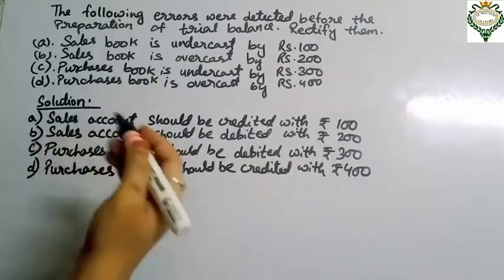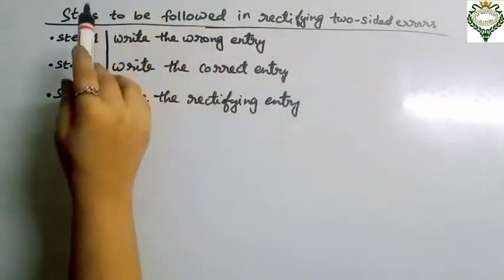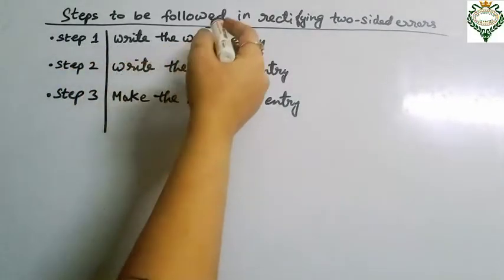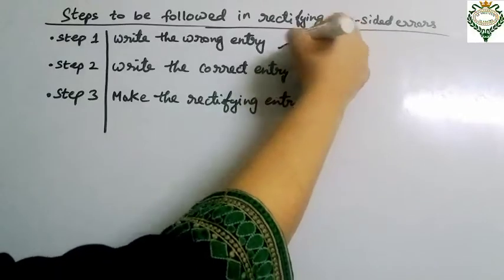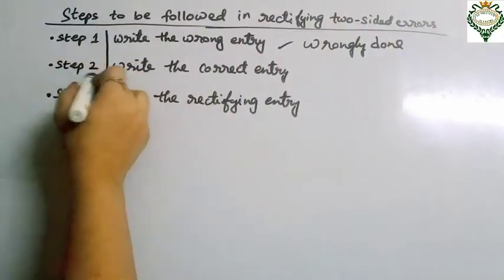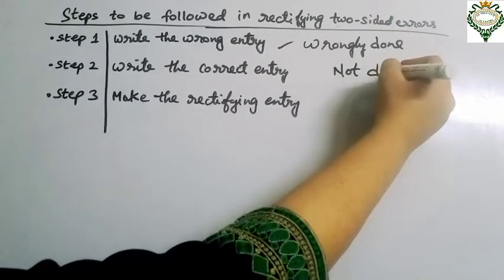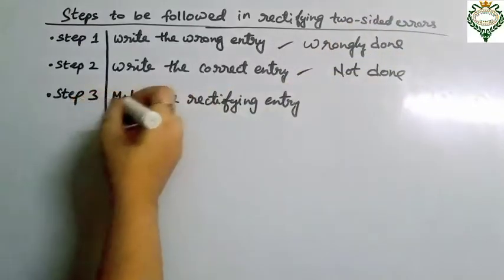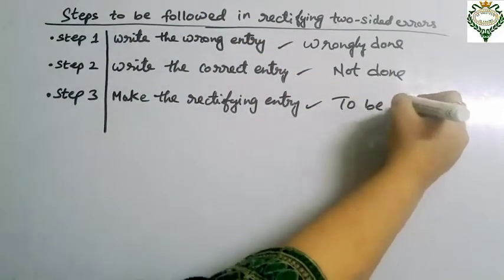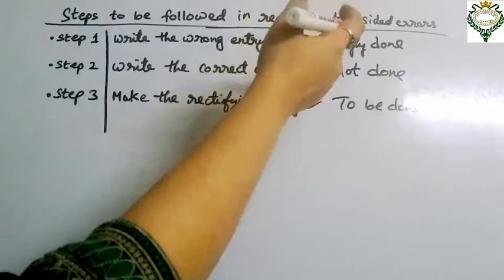Now we will discuss the two-sided errors. For two-sided errors we have to follow some steps for rectifying the errors. First step is write the wrong entry that is wrongly done in the books of entry. Step 2 is write the correct entry that has not been done in the books of accounts. And step 3 is make the rectifying entry that has to be done in the books of account. So these are the 3 steps that we have to follow to rectify the two-sided errors.